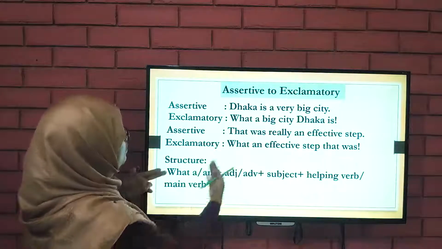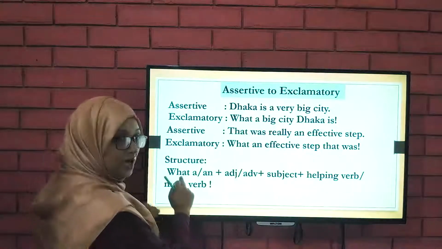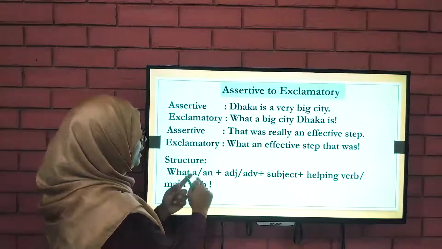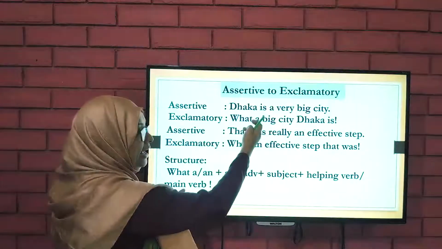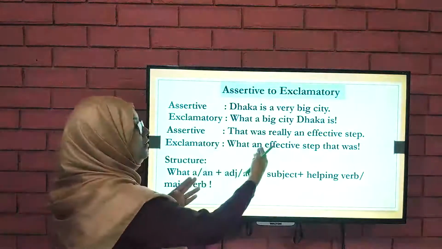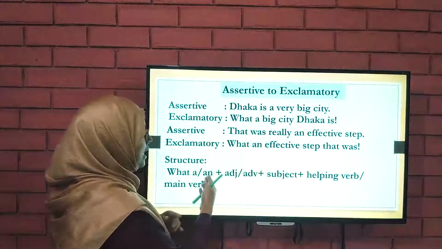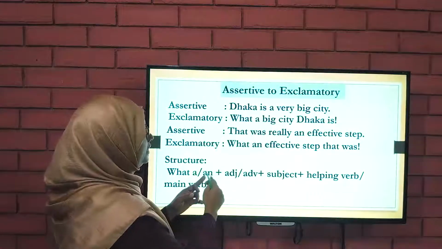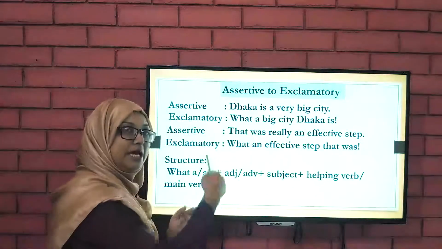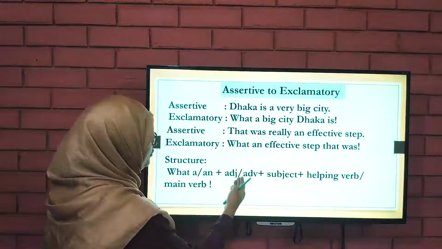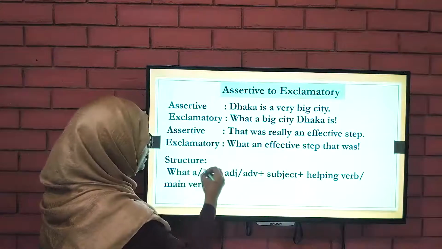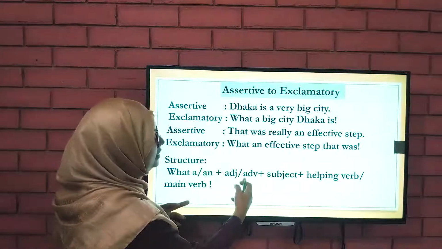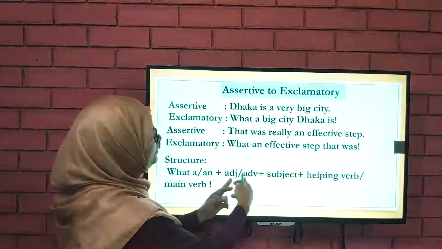We will first write what, and then a or an. If it is a, we put a. If it is an, we put an. It relates to the next word, which would be an adjective or an adverb. So what, a or an, then we write the adjective or adverb.